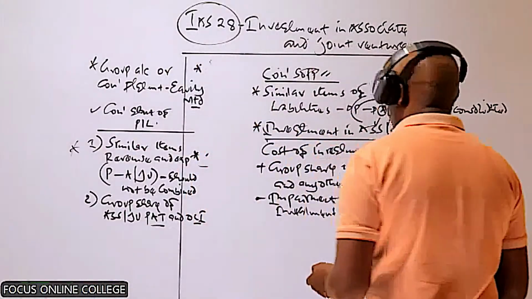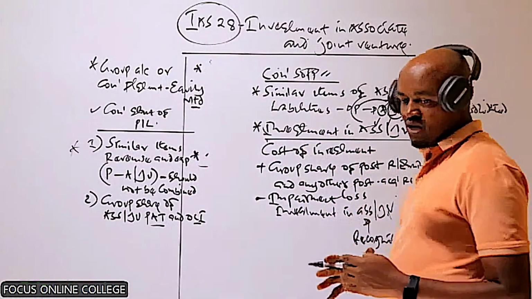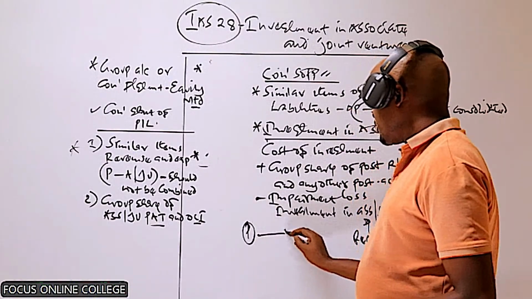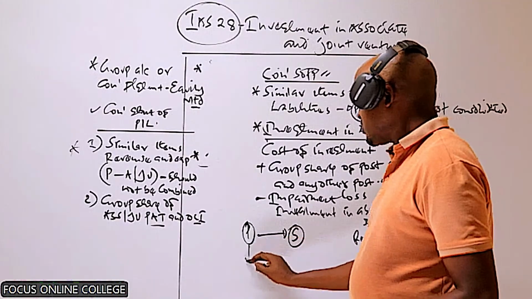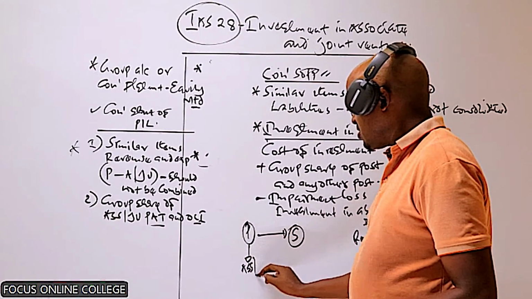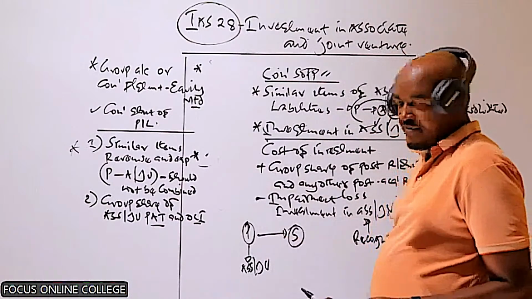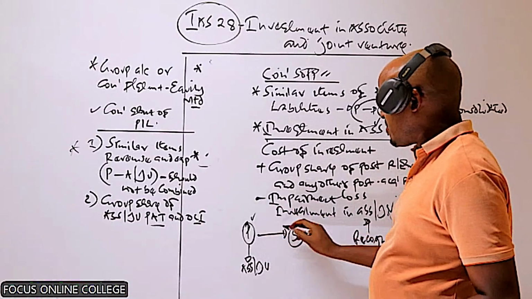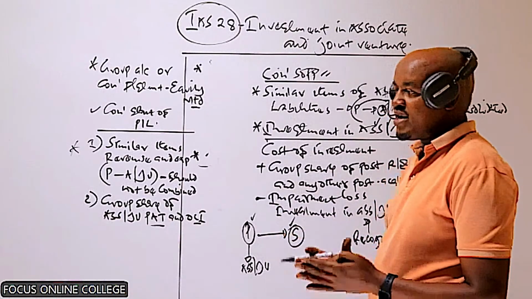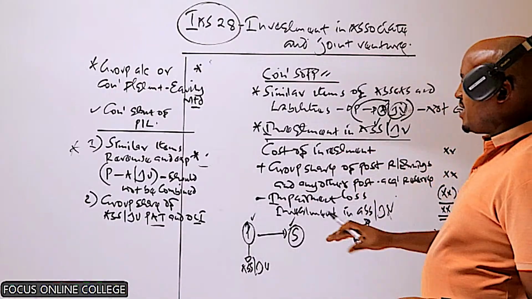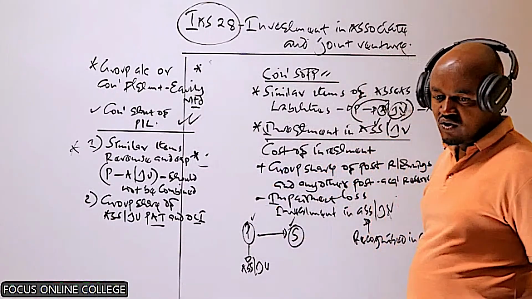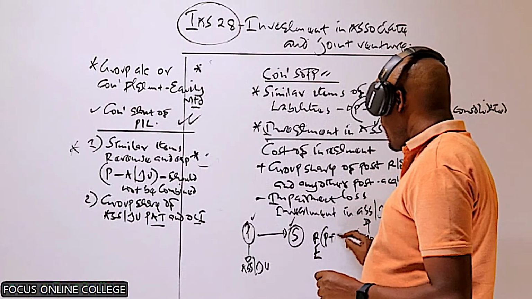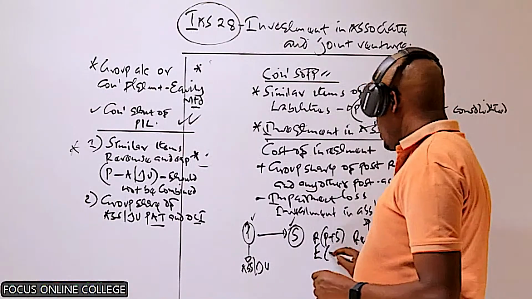If you can recall what I said, most of the questions you'll come across in the past papers, you'll be given three companies. You'll be given the parent company. You're told the parent company acquired a subsidiary, and also acquired an associate, or a joint venture. So you have three companies. Now you have to remember what you have discussed here. In case the parent company has already acquired a subsidiary, whenever we are preparing the consolidated statement of profit or loss, we combine similar items of revenue and expenses, those of the parent plus those of the subsidiary.